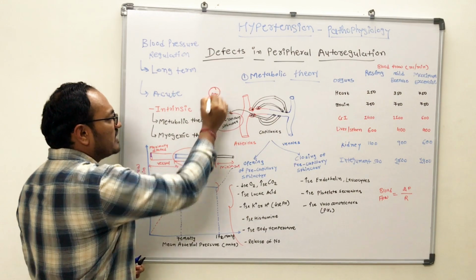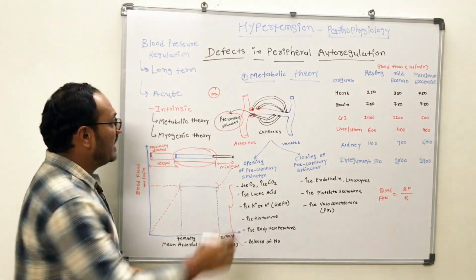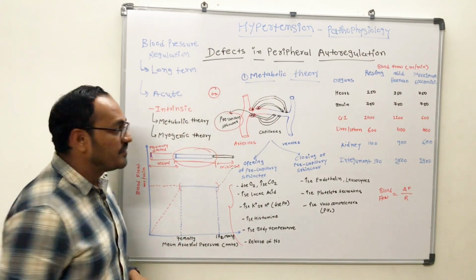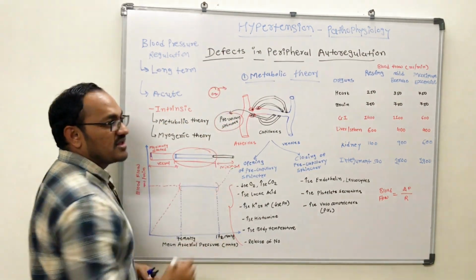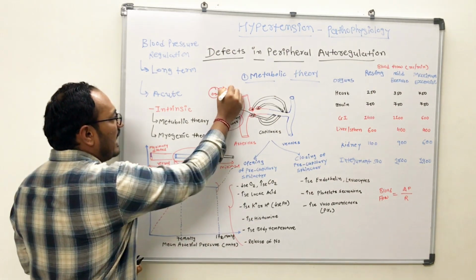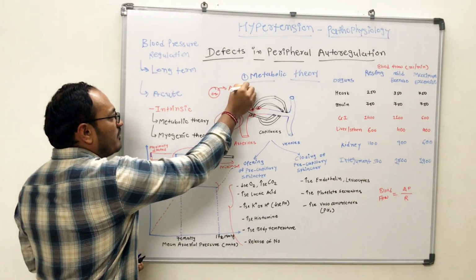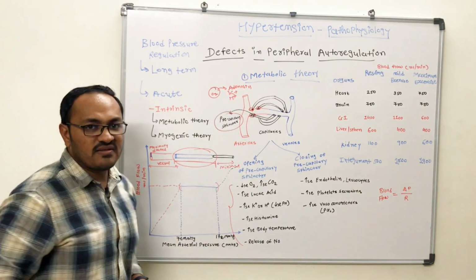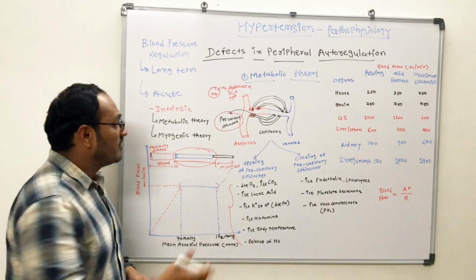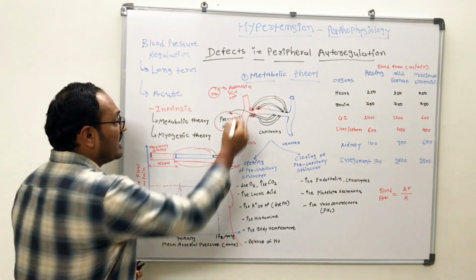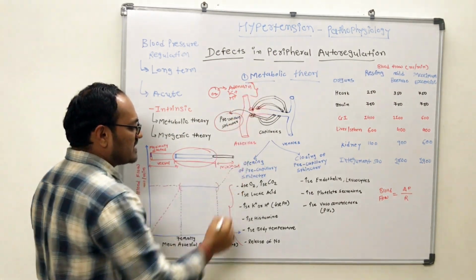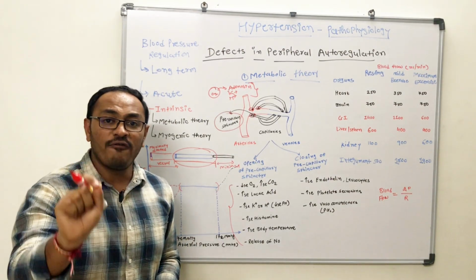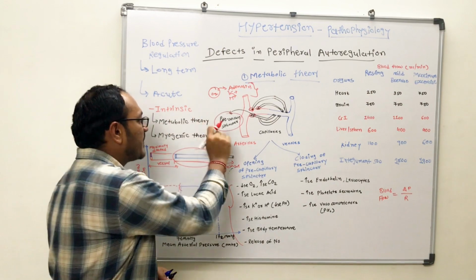Oxygen, as we know, is necessary for aerobic metabolism. If this cell is not getting oxygen, the aerobic metabolism is disturbed and the cell starts producing certain metabolites like adenosine, potassium, hydrogen. These are some metabolites generated by the cells when there is no oxygen supply. All these cellular metabolites are responsible for opening of the pre-capillary sphincters.